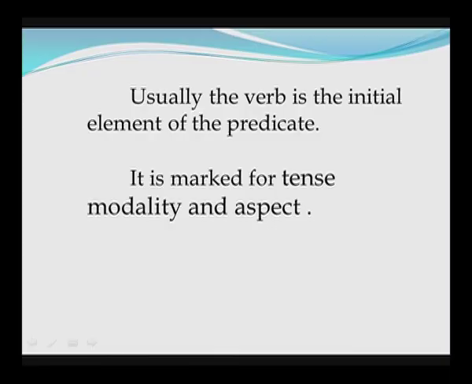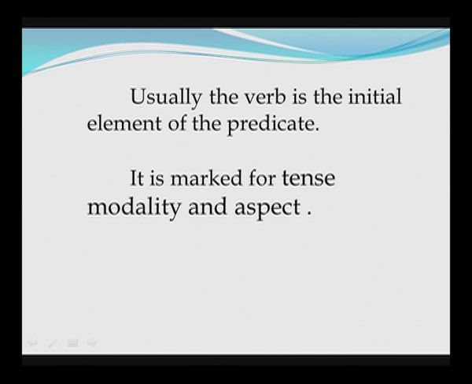In some sentences, particularly imperatives like stand, come here, go there, the subject is understood. For example, if somebody says go there, the sentence begins with the verb, but the subject is understood as you. Such structures are found in case of requests, commands and orders, and we call them imperatives. So, the verb phrase is the initial element of the predicate, and the verb phrase is marked for tense, modality